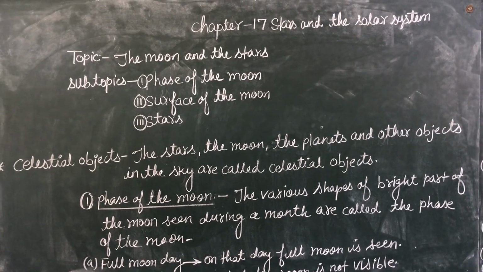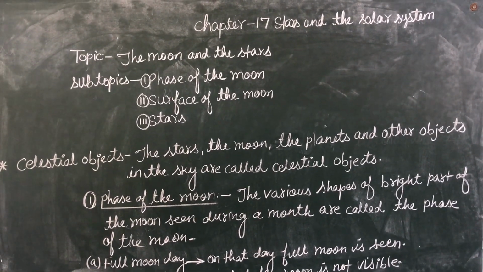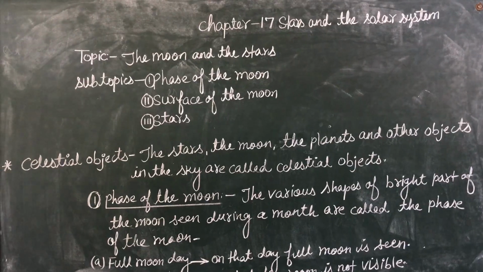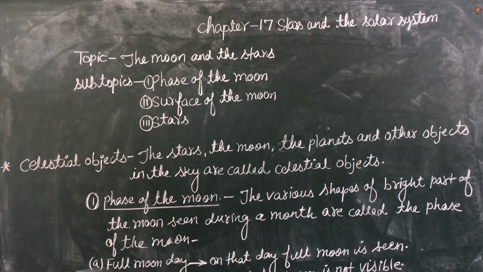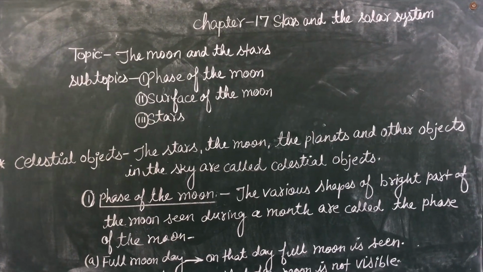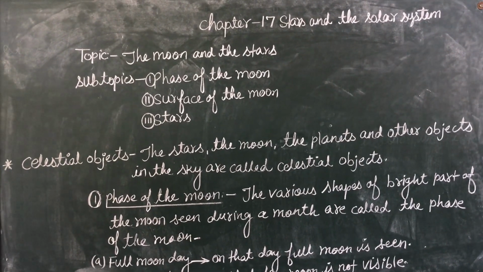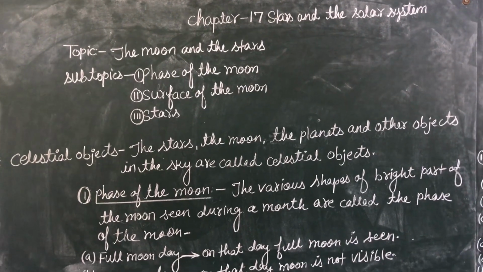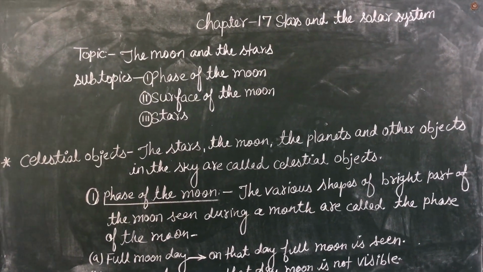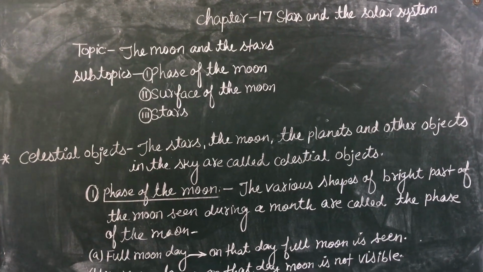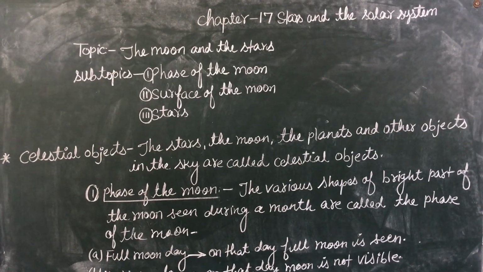Children, we know that when you see the sky during the night, you see different bright objects in the sky. But in the cities, because the sky is cloudy and foggy, we are not able to see different objects clearly.